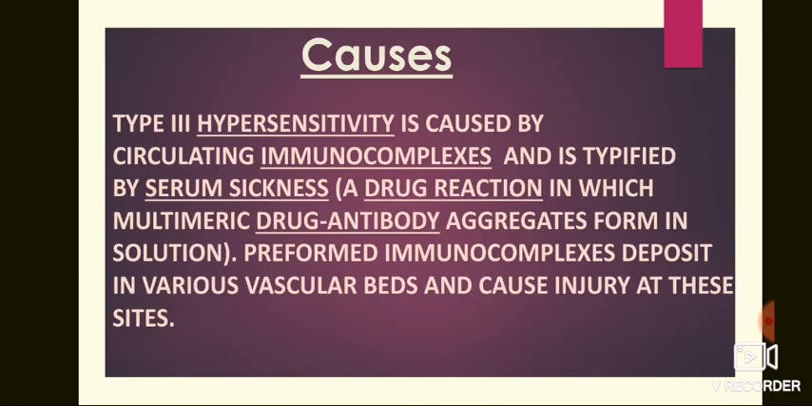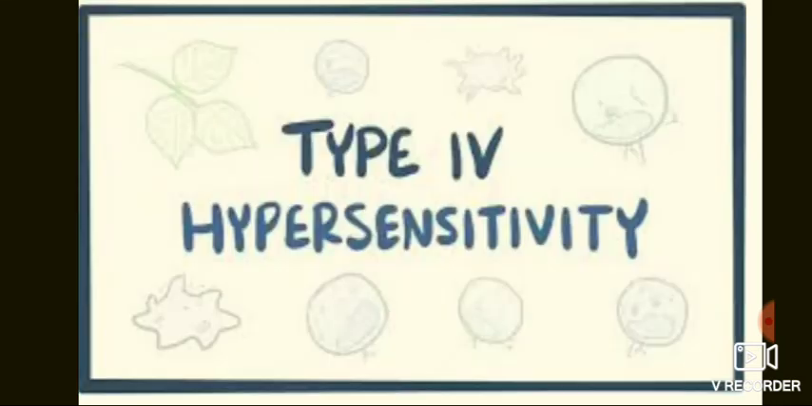So, what are the causes of type third hypersensitivity? It is caused by circulating immune complexes and is typified by serum sickness, in which multimeric drug antibody aggregations form in solution. Preformed immune complexes deposit in various vascular beds and cause injury at these sites.